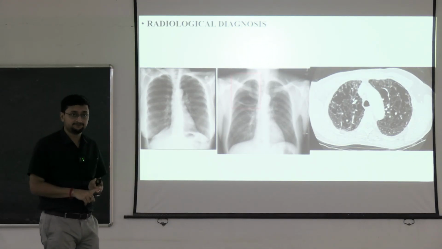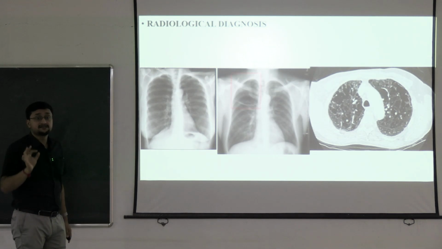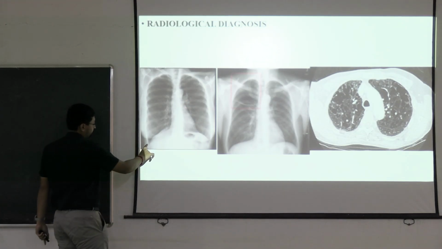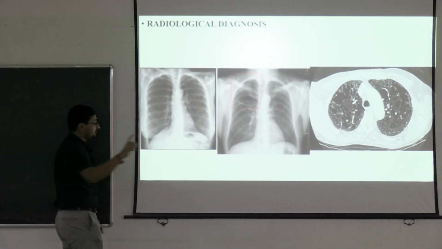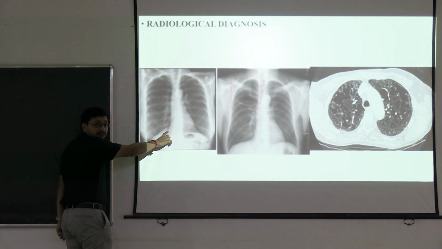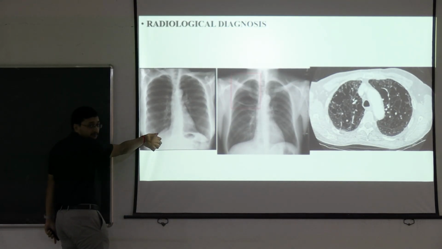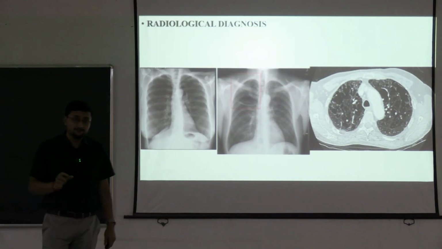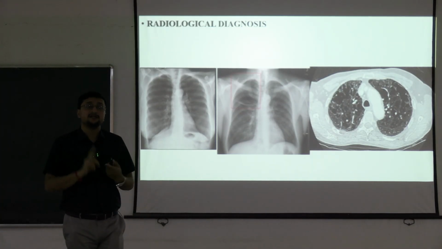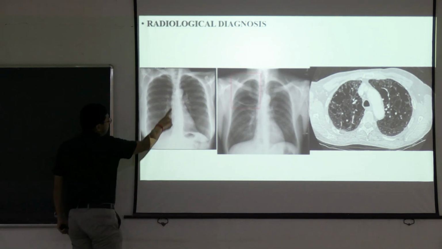So how will you assess the flat diaphragm? Just by measuring the diaphragmatic index. What is that? Just draw a line joining the costophrenic and cardiophrenic angle. This line, can you see it, this line, and the distance from the highest point of the diaphragm, this one. If this is less than 1.5, then you may call it flat diaphragm. Next, look at the heart shadow.